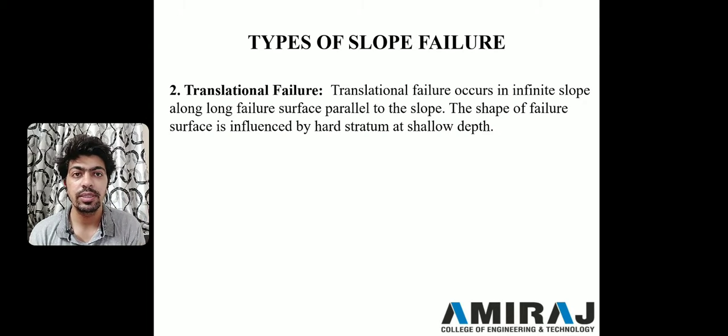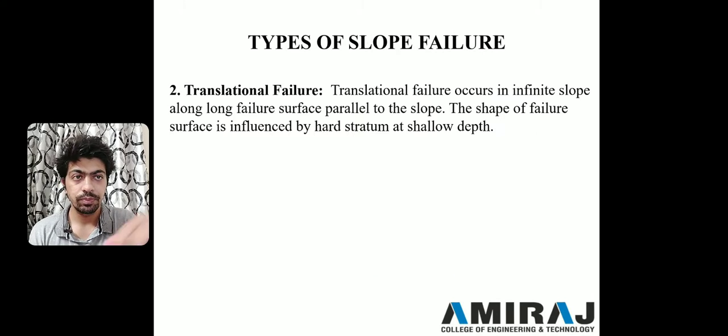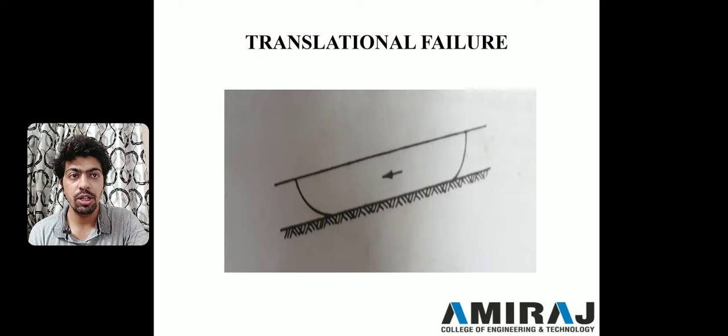Now second one is translational failure. This type of failure mostly occurs in infinite slopes. It is a long failure surface parallel to the slope. You can see this slope is provided in the down and left direction, and in that direction the failure is parallel to the slope. The shape of this surface is influenced by a hard stratum at shallow depth. If there is a hard stratum available, then the shape will be influenced by that hard stratum.